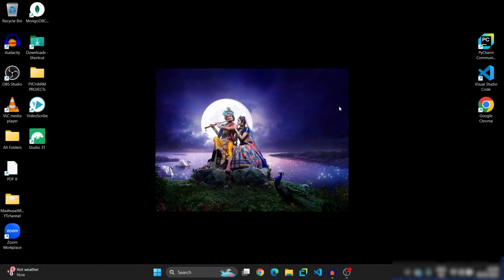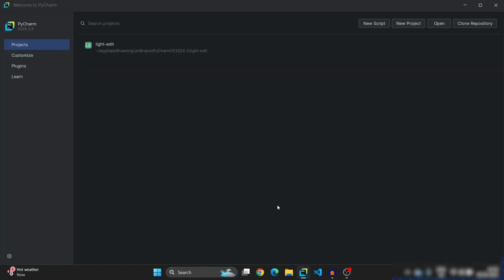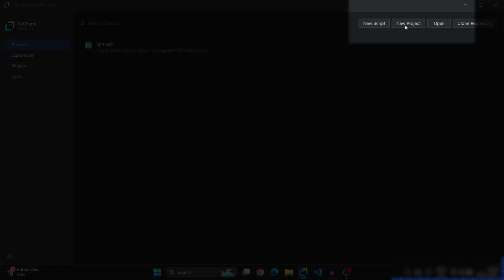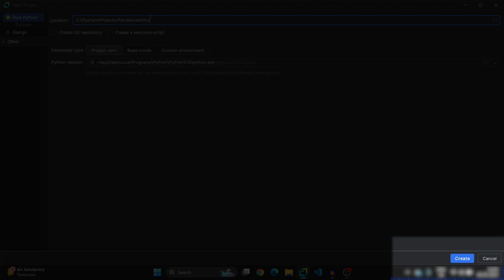On your PC, search for PyCharm. Open PyCharm. So the PyCharm interface will be in this way. Now click on New Project. Here rename the project folder. I have named my project as Python Learning. Now here click on Create.